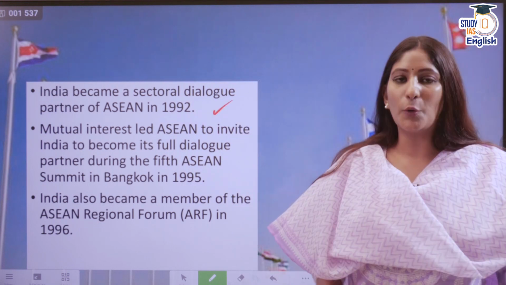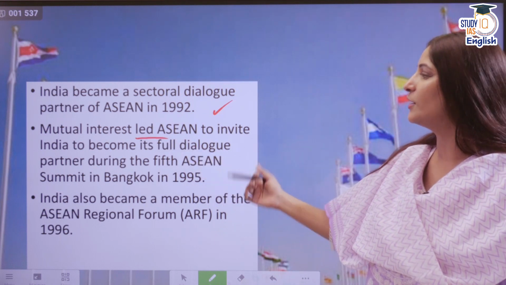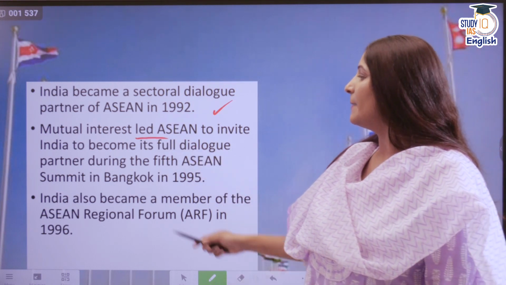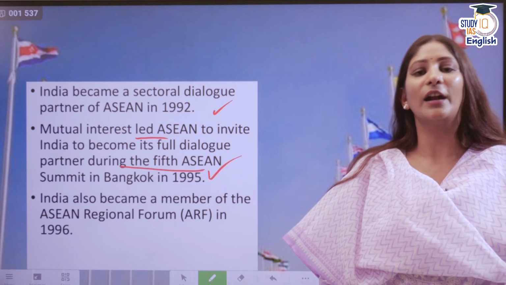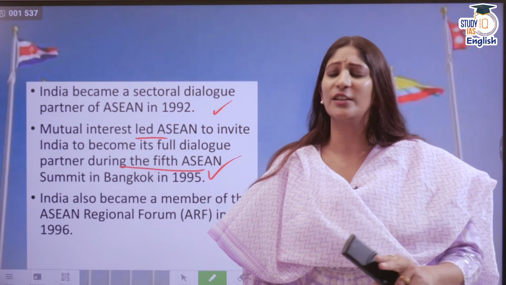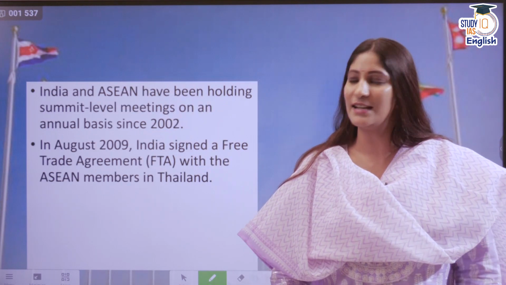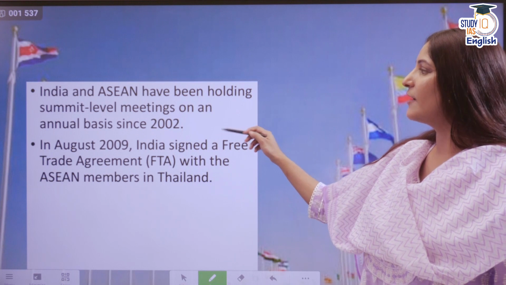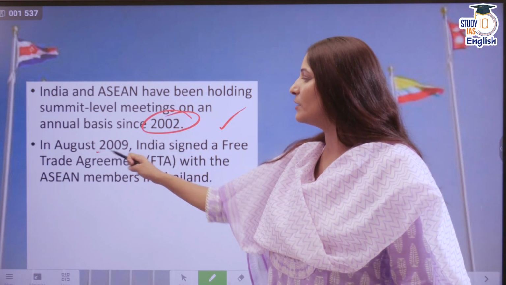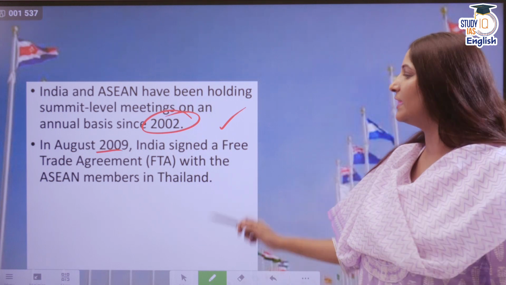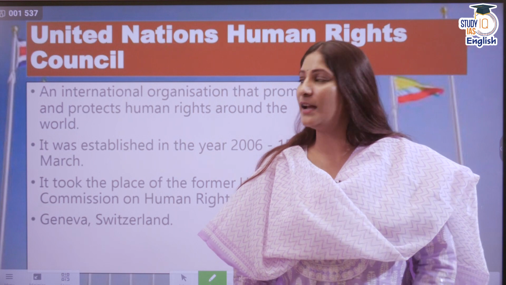India became a sectoral dialogue partner in 1992. Mutual interest led ASEAN to invite India to become its full dialogue partner during the 5th ASEAN Summit in Bangkok. That was in 1995. These are the prelims fact questions. India also became a member of the ASEAN Regional Forum in 1996. And India and ASEAN have been holding summit level meetings since 2002 on an annual basis. And in August 2009, India also signed a free trade agreement with ASEAN. So these are all preliminary facts.